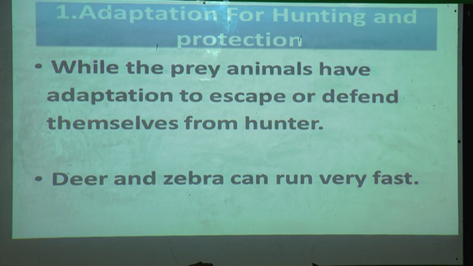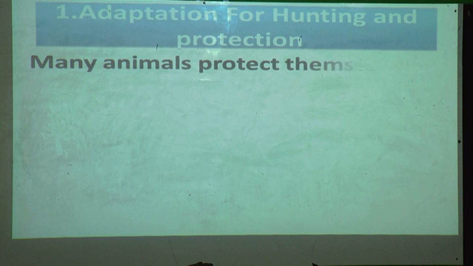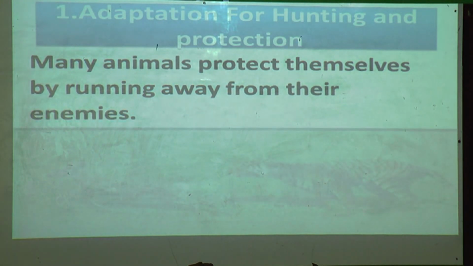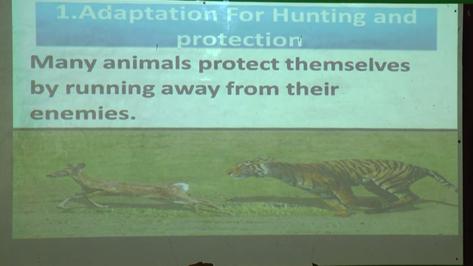Yes, the prey animals have also adapted to escape or defend themselves from the hunter. Deer and zebra can run very fast to defend themselves. Many animals protect themselves by running away from their enemies. You can see in this picture that the tiger is hunting the deer, but that deer is running so fast to protect itself.